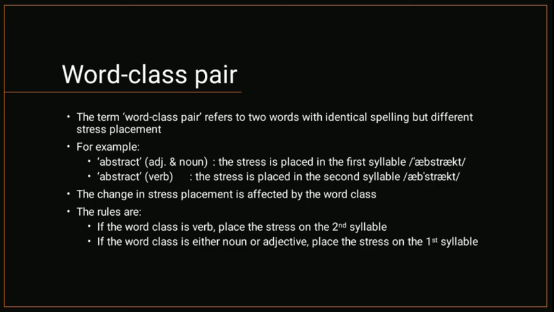For example, in the word abstract, jika kata abstract menjadi adjective and noun, stresnya itu berada di silabel yang pertama, yaitu ab, dan itu adalah primary stress. Namun, jika kata abstract dijadikan sebagai verb, stresnya itu berada di silabel yang kedua, yaitu stract.